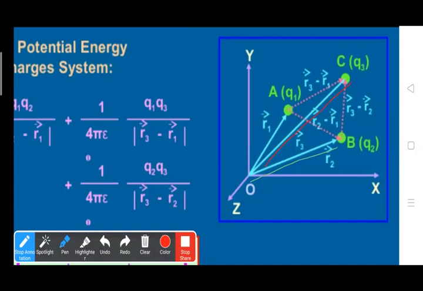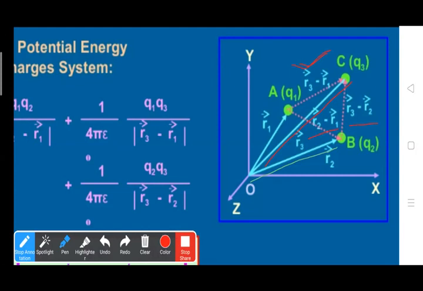So AC is given by R3 minus R1, AB is given by R2 minus R1, and BC is given by R3 minus R2.